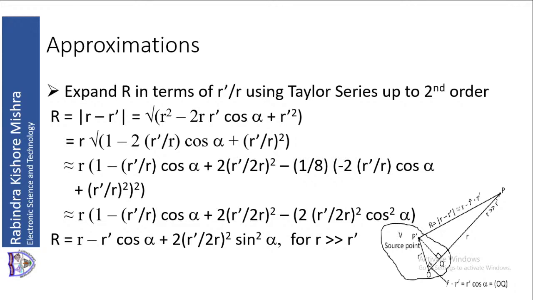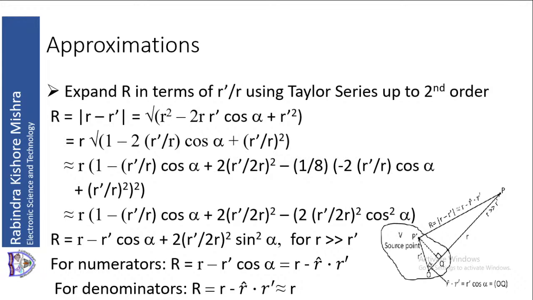Now, when we use this capital R in the numerator, then capital R will be equal to r minus r dash cos alpha, or that you can write as r minus r cap dot r dash.